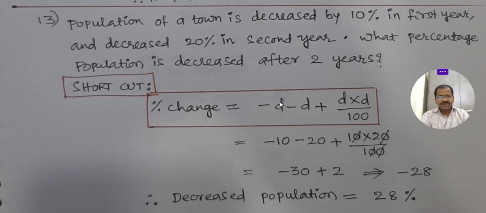You see here, 2 times decreased, minus 10, minus 20, decreased, no? In the first year, second year decreased: minus 10, minus 20, plus 10 into 20 by 100. These formulas we use according to our requirement. Next, here we will get minus 28. So the population decreased 28 percentage in 2 years, total overall.